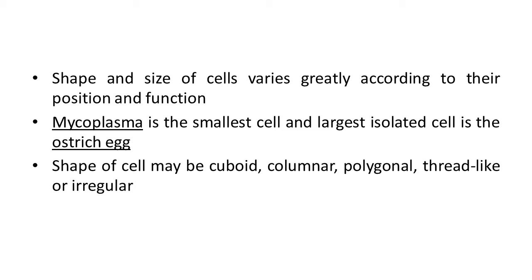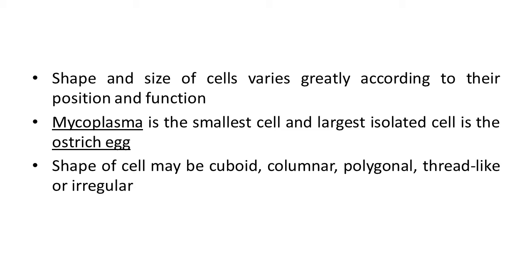Now you know very well about mycoplasma. And if you talk about the largest isolated cell, it is the ostrich egg cell. So a variety of size is observed in nature, from the smallest one to the largest cell.